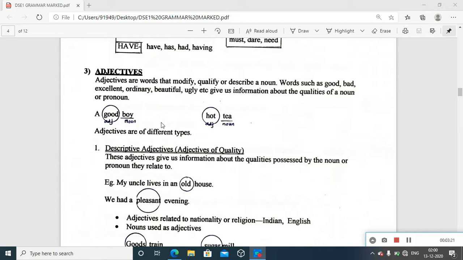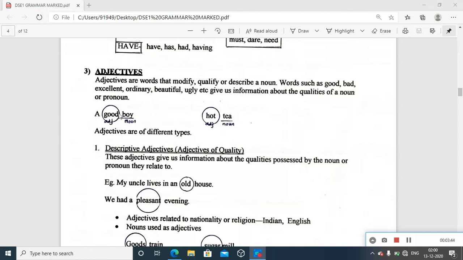The first basic example you take here, a good boy. Boy is a noun. We know it's a common noun. Any boy, it can be any boy. But here, a good boy, in that case, just see boy as a noun is qualified or modified. What kind of a boy he is?